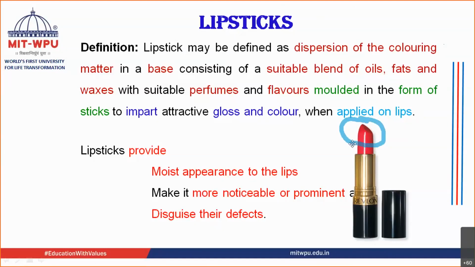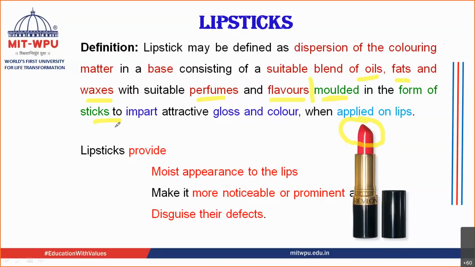And what does this base consist of? It consists of many things. It consists of a mixture of oils, fats, and waxes. Along with that, what may be present is a suitable perfume and flavors. And what is done is it is molded, isn't it? It is molded in a suitable form. And what is that form? In the form of a stick.